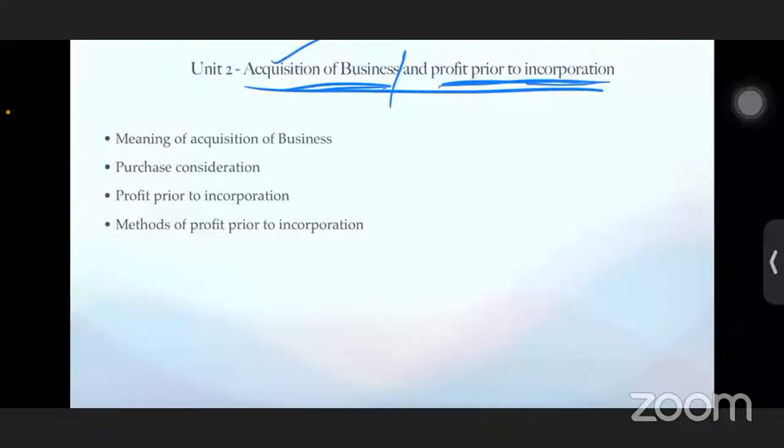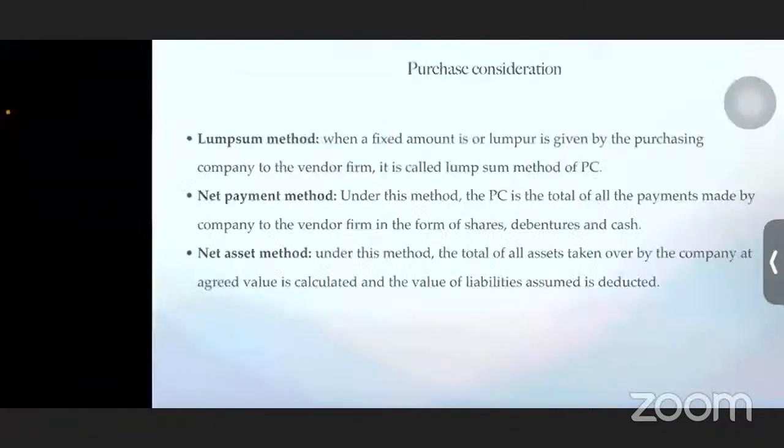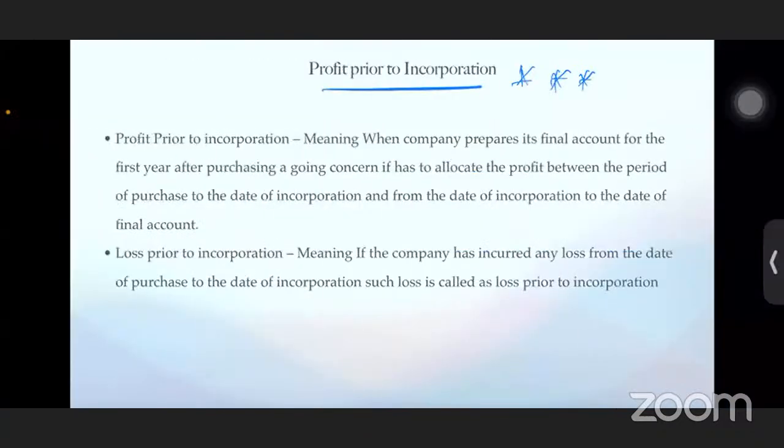Yesterday we started with Block 1, which is nothing but issue of shares, in which we completed Unit 1. I talked about the entire share capital part yesterday, and we started with acquisition of business and profit prior to incorporation. We completed acquisition of business, so today we will discuss profit prior to incorporation.